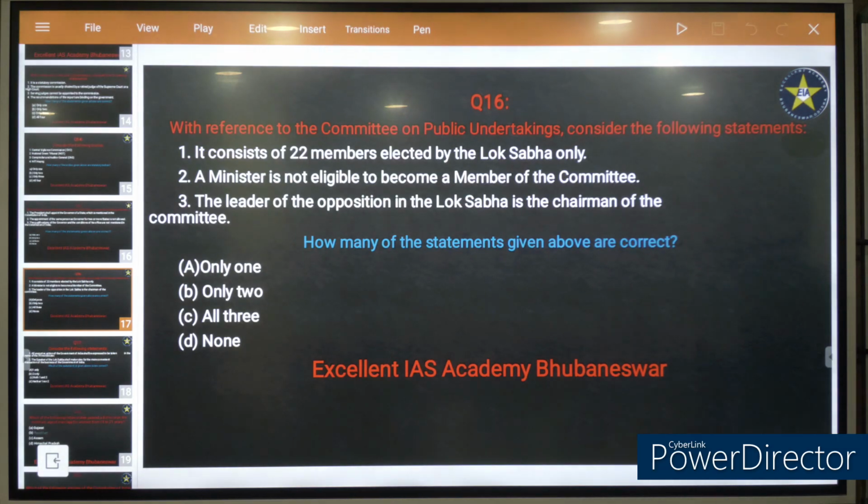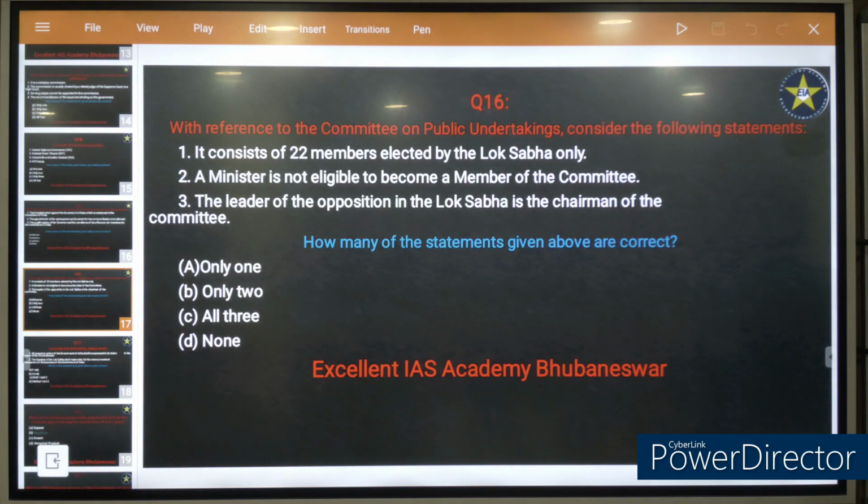Now, with reference to the Committee on Public Undertakings, consider the following statements. It consists of 22 members elected by Lok Sabha only. There are Rajya Sabha and Lok Sabha, so it comprises people from both houses: 15 members from Lok Sabha, 7 members from Rajya Sabha. So statement 1 is incorrect.